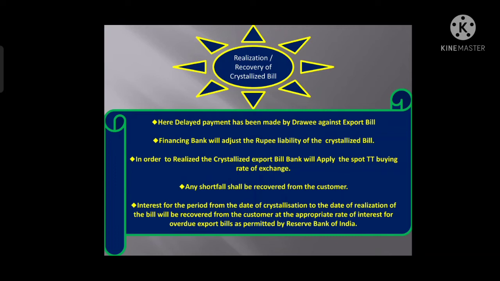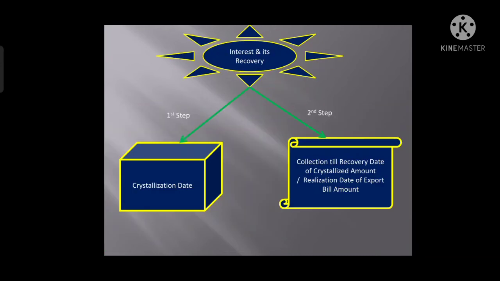The interest amount is from what time? Means from the due date to the crystallization date, and after that from the crystallization date to the realization date, or means the recovery date. Right? Let's discuss more about the interest and its recovery.